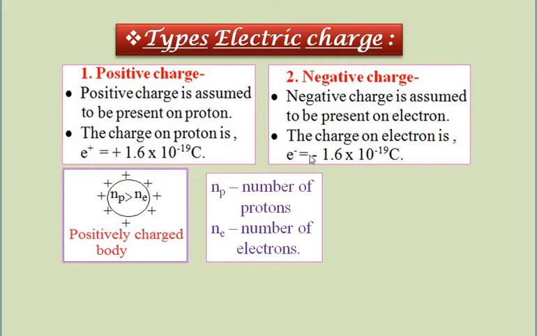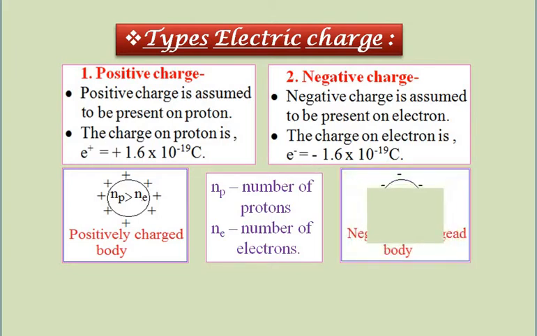Means the charge on proton and the charge on electron are the same, only different in sign. The charge on proton is positive and the charge on electron is negative. The values of both charges are the same.